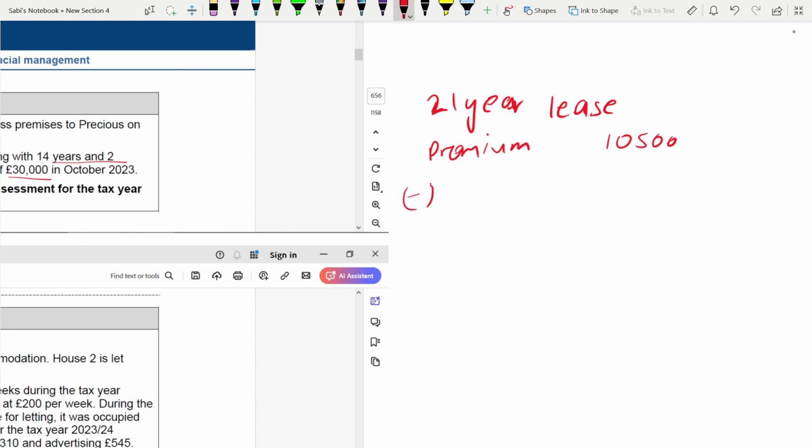Deduct premium, that's 10,500 multiplied by 2% into the length of the lease minus 1. So the length of the lease is 21 minus 1, which gives 4,200, and the taxable amount is 6,300.